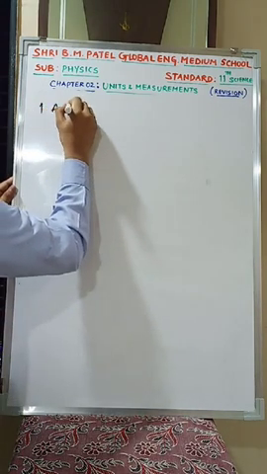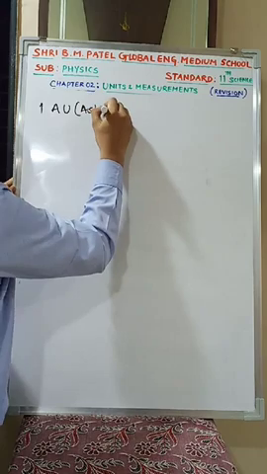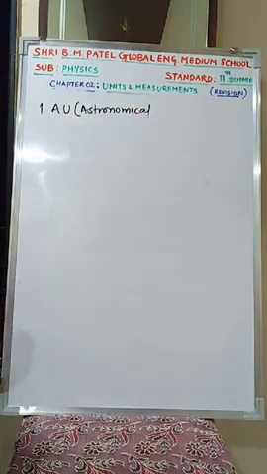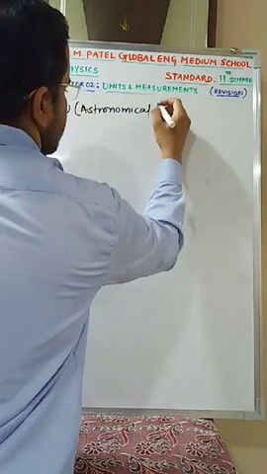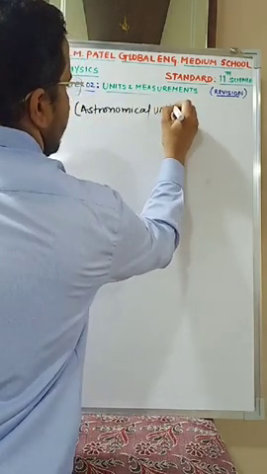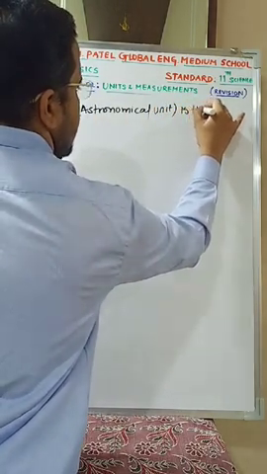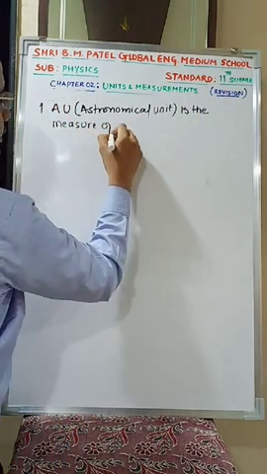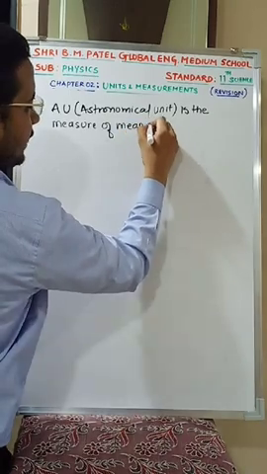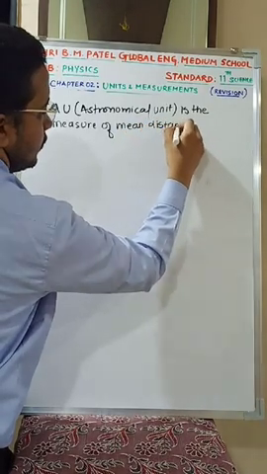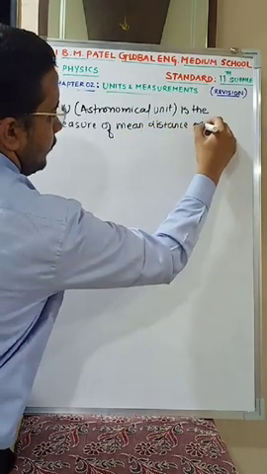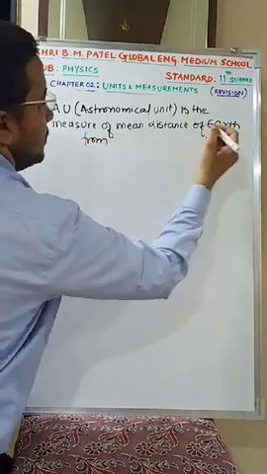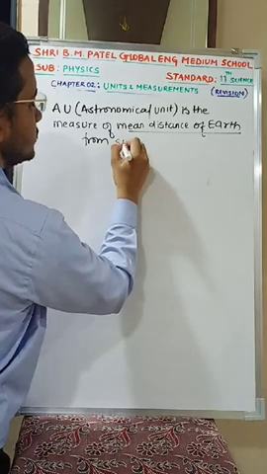One astronomical unit. AU stands for astronomical unit. That is nothing but a unit of length, distance. Astronomical unit is the measure of the mean distance of Earth from Sun. Remember, it is nothing but the mean distance of Earth from Sun.